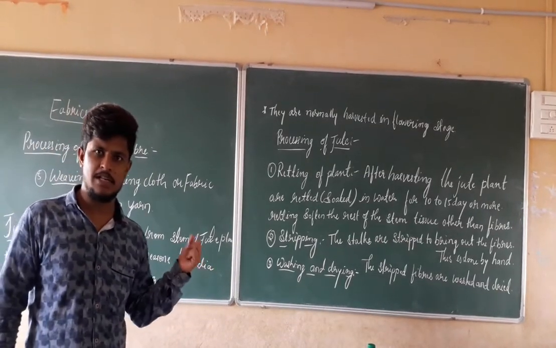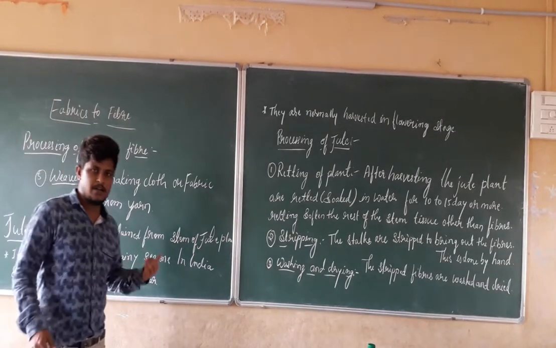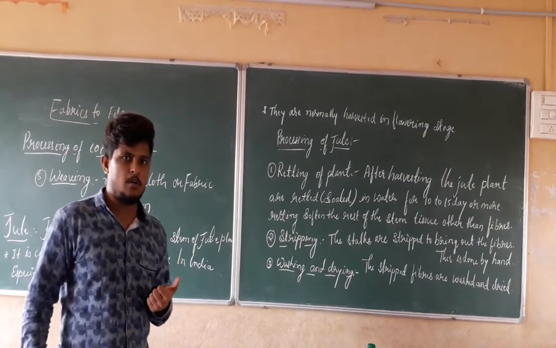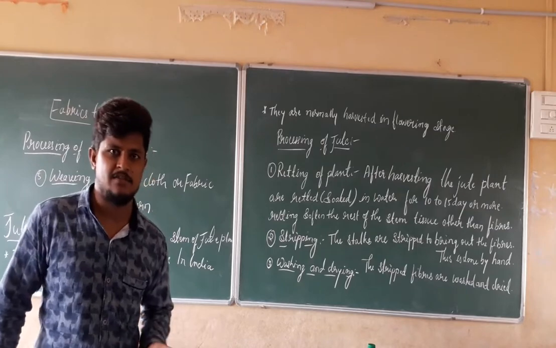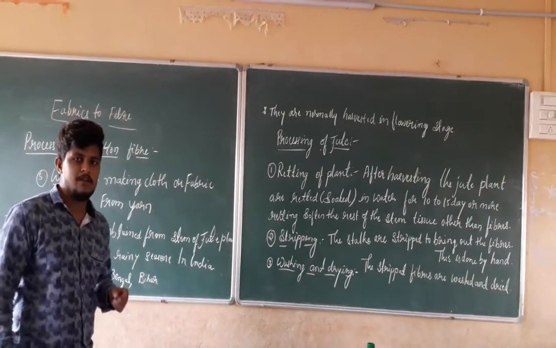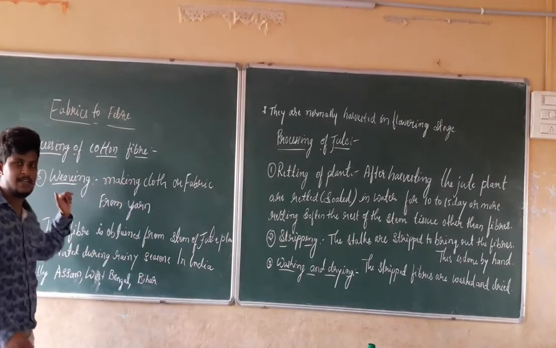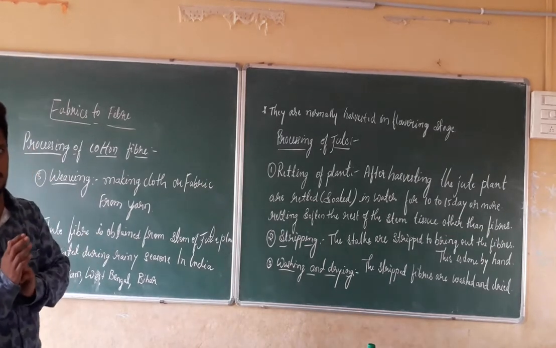The first example of the natural fiber is cotton. In the same manner, we are going to discuss the third and fourth, that is nothing but silk as well as wool, in the next section, that is in the 7th standard. And in the 8th standard, we are going to discuss the synthetic fiber. For 6th class, there are only 2 fibers: one is jute fiber, another one is cotton fiber. So in your syllabus, we have to discuss these 2 things only.